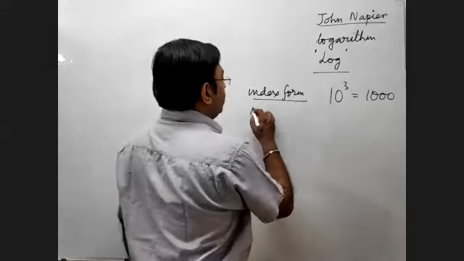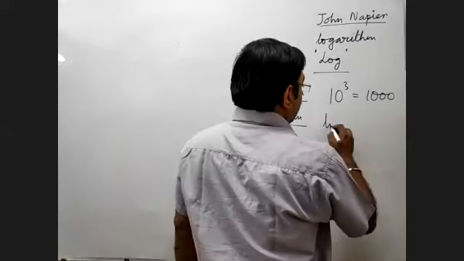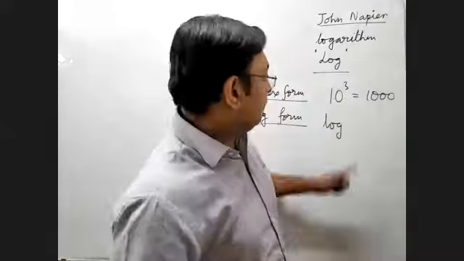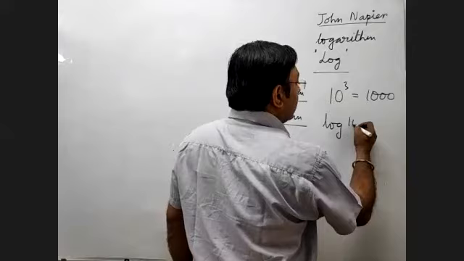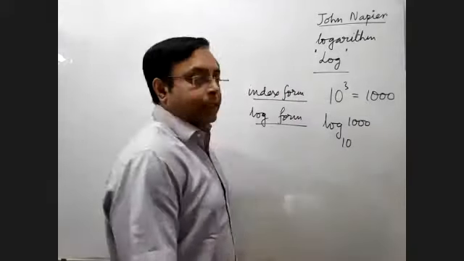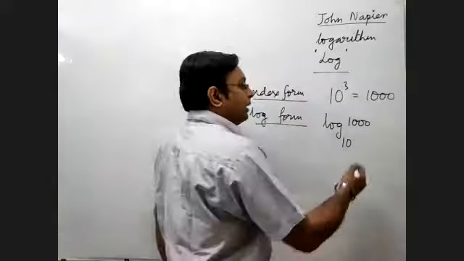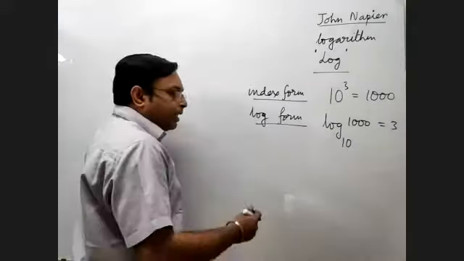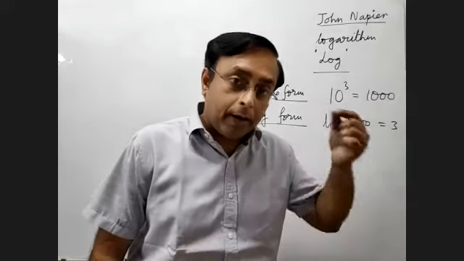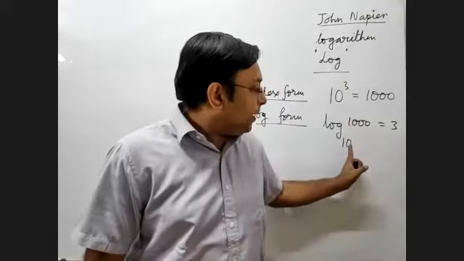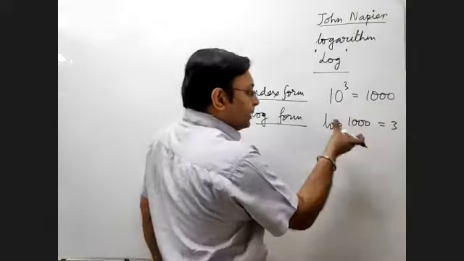So the same relationship in log form will be log. Now here we write what is called the number, here we write what is called the base. So log 1000 to the base 10. So this is how we read it. Log 1000 to the base 10 is equal to 3. So basically the answer of a log is the power by which the base has to be raised to get the number. So the relationship is just written in a different format.